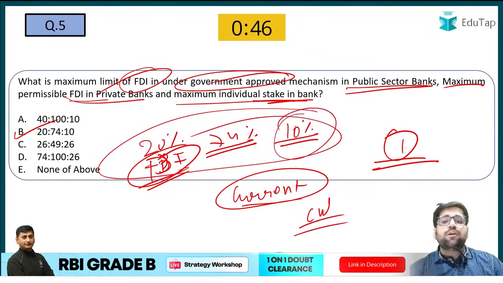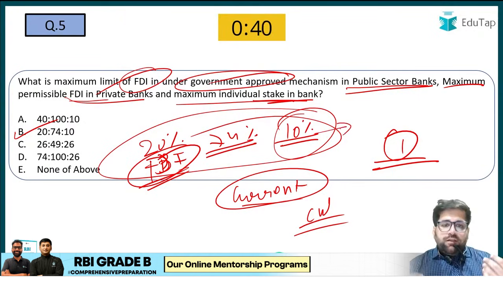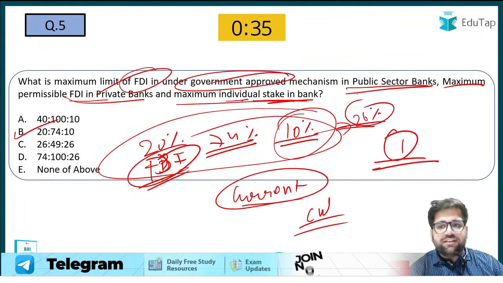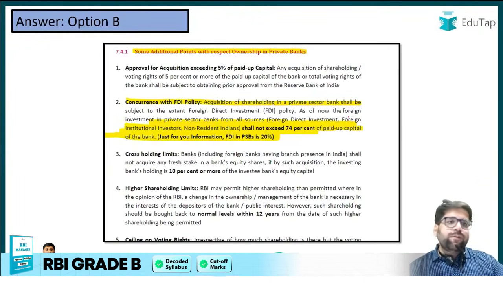Although the internal working group of RBI is now recommending that this portion held by an individual be increased to 26%. But again, this is not finalized, it is under discussion only. So yes, the correct answer will be option B.